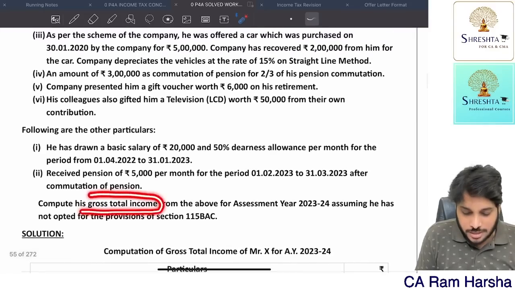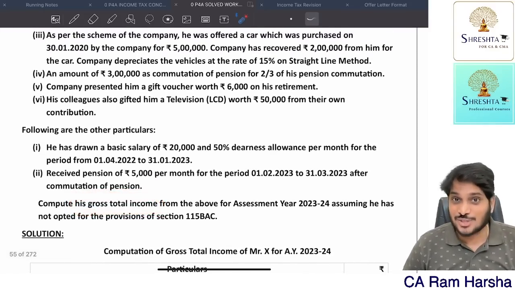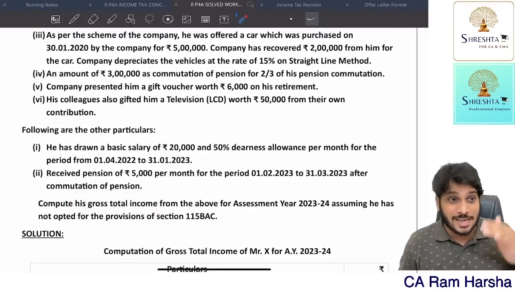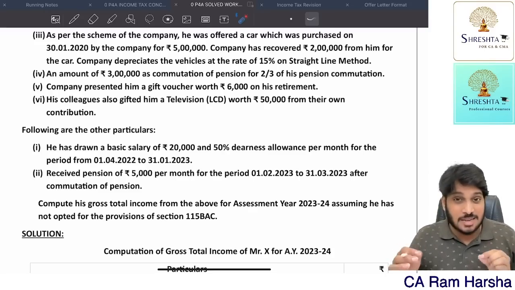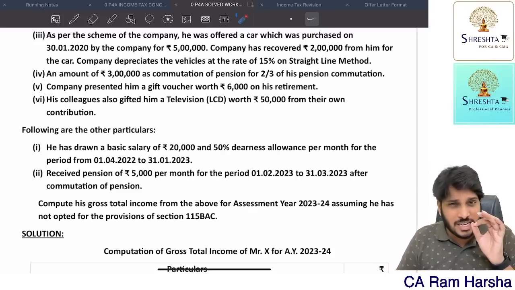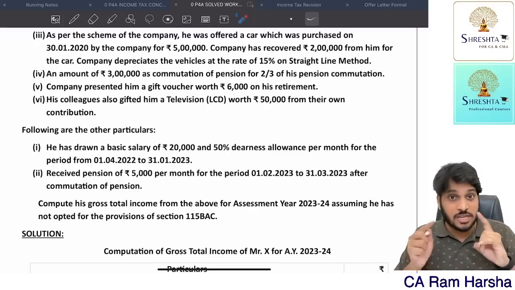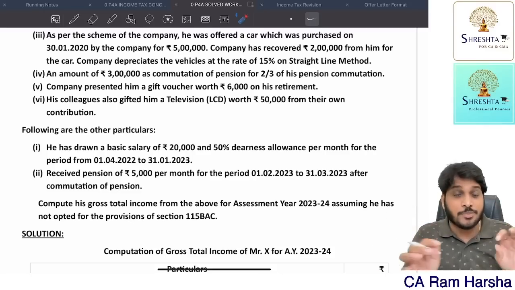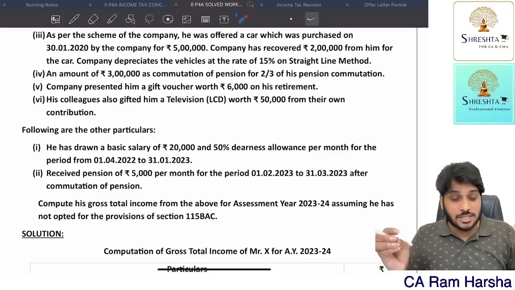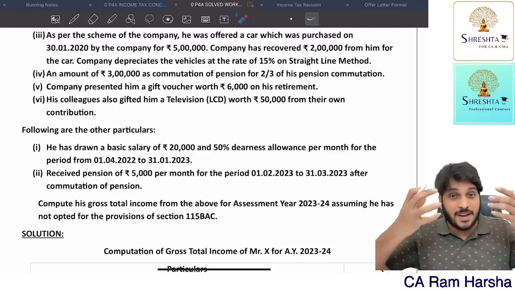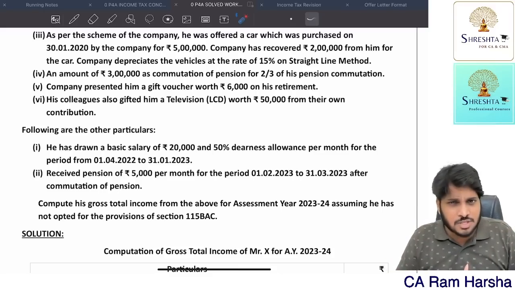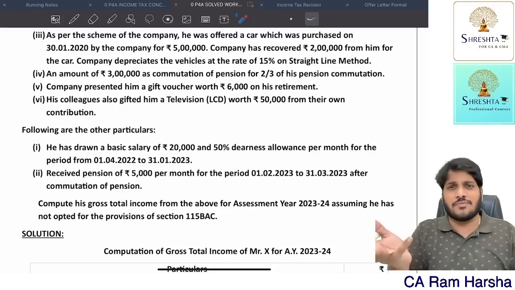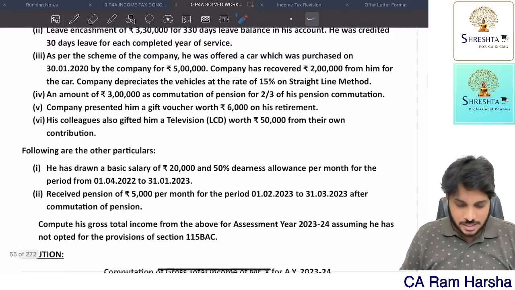Compute gross total income. Oh my God. They are asking gross total income. Gross total income means income from salary plus income from other sources, income from house property, PGBP, all that. But in this case, they have given only income from salary details. So first, what should we compute? Gross salary. While computing gross salary, we should tax all these items. Then we should give standard deduction. Then we will get income from salary. Since other heads of income are not there, income from salary itself is gross total income. That's it. Now, why late?